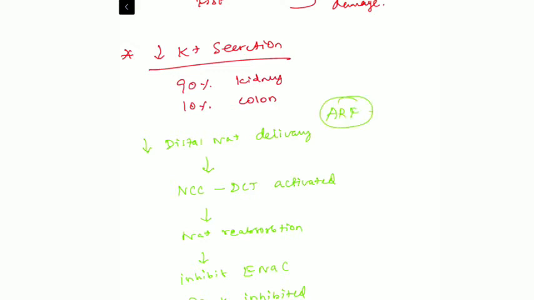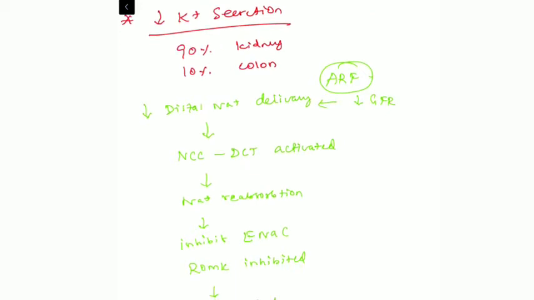So this is the basic mechanism in patients developing acute renal failure. Whenever there is acute renal failure, there will be decreased GFR. This in turn leads to decreased distal sodium delivery. So finally the ROMK channel is inhibited. So these patients will be having hyperkalemia immediately on the onset of acute renal failure.